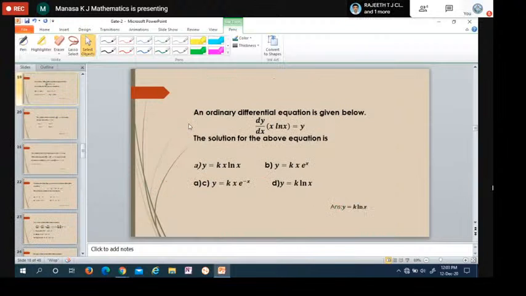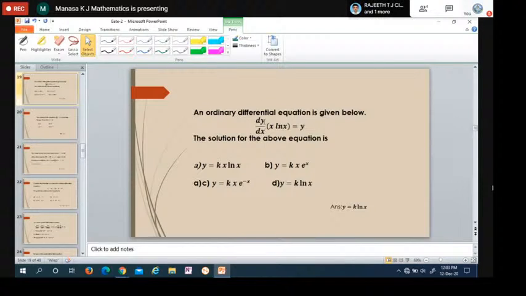Okay, next question: an ordinary differential equation is given below. dy by dx of x log x equals y. The solution of the above equation is. Here we simplify by using the variable separable method. We have to separate the variables.